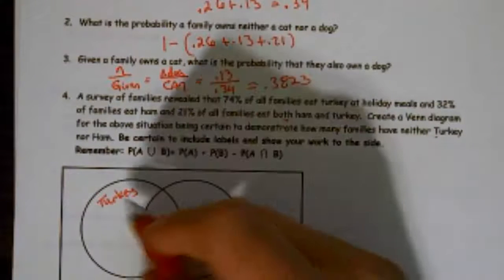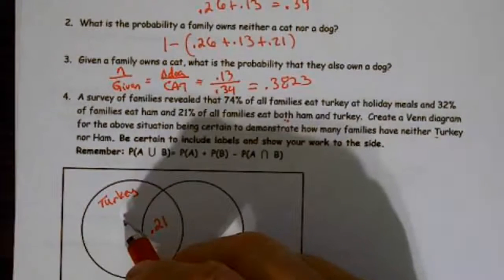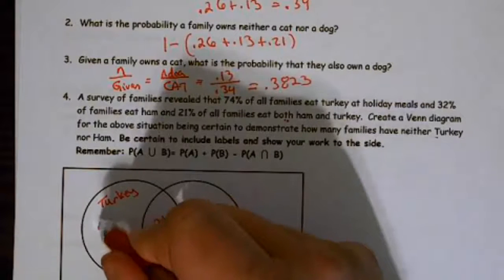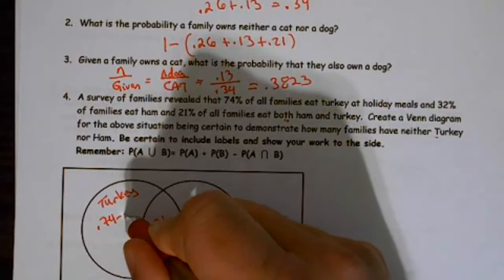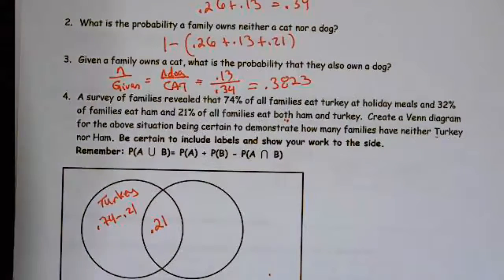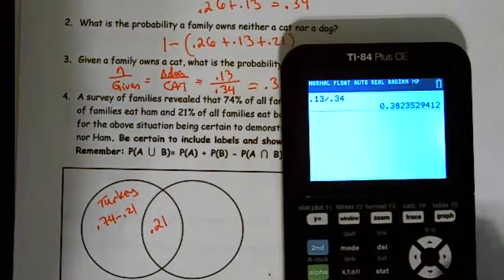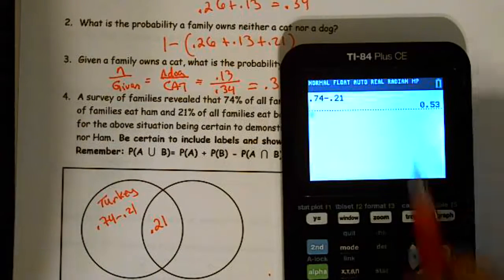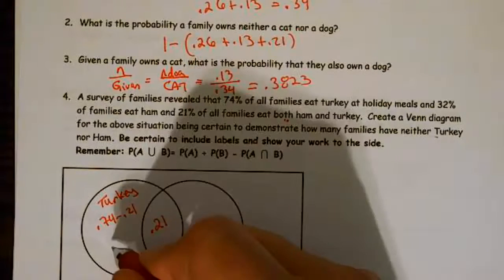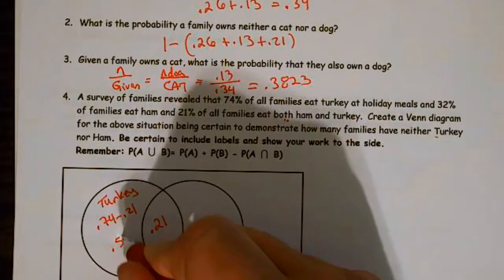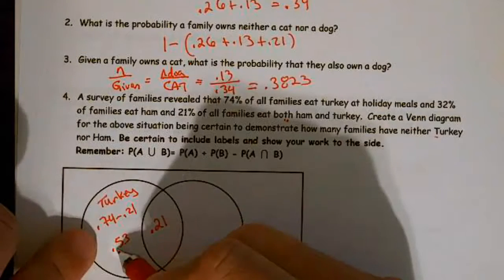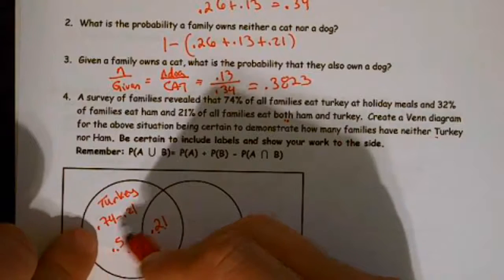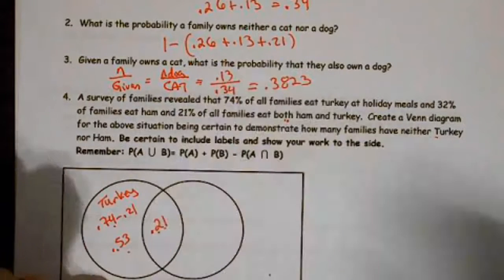And so turkey is 0.74 minus the 0.21. When we do that, sorry about the interruption with the screen beeping, 0.74 minus 0.21 equals 0.53. All right. Now this is turkey only, not ham, and this is turkey and ham. Together they make up the 0.74, which adds up to the turkey.